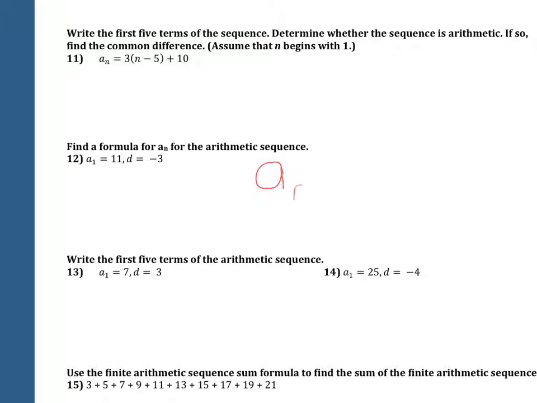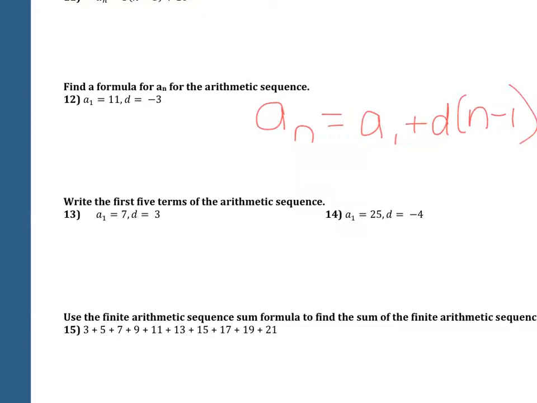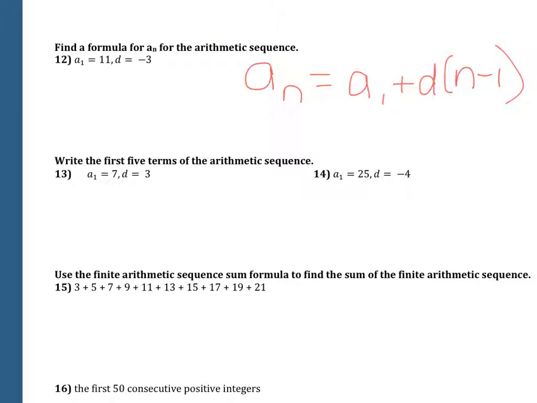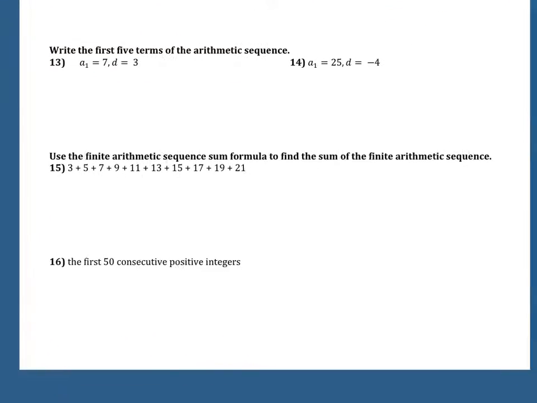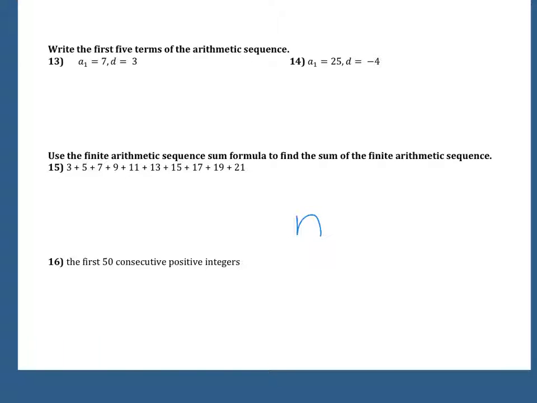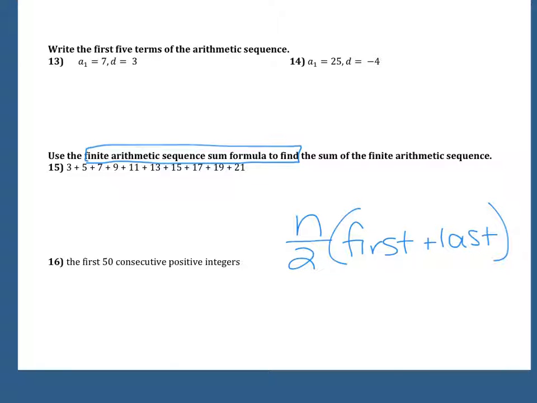This would be a sub n equals a sub 1 plus d times n minus 1. 13 and 14, you can simply add or subtract d on until you get to all 5 terms. 15 and 16 is now using this sum formula, so this is your n over 2 times first plus last. It says use the finite arithmetic sum formula to find the sum.